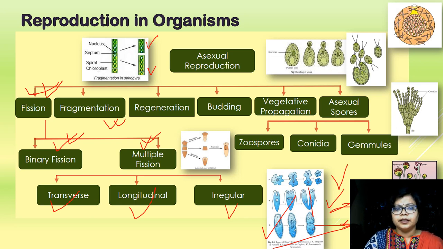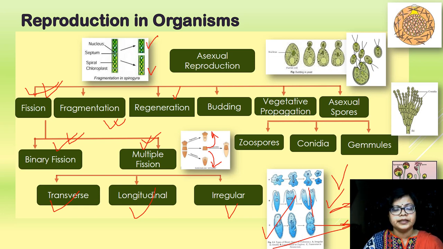Now the next part is regeneration. What is regeneration? If you see planaria, each part has the capability to regenerate the entire organism. It is called regeneration. Actually, regeneration is a process of asexual reproduction in some organisms, and it is also a process for the repair of the damaged part of the organism.